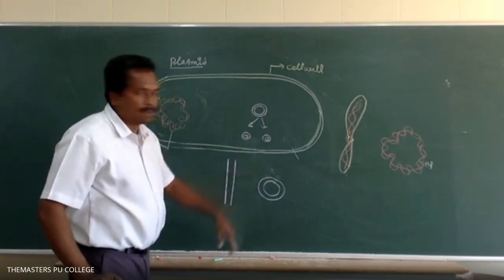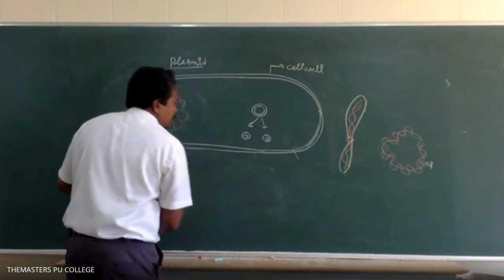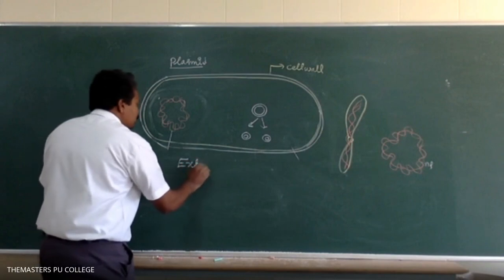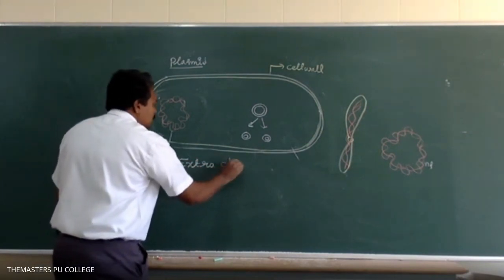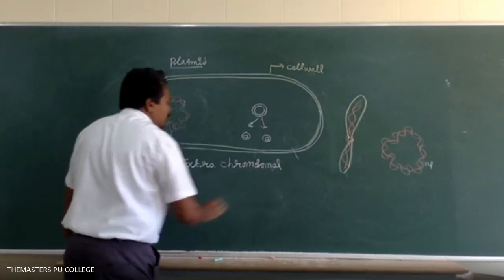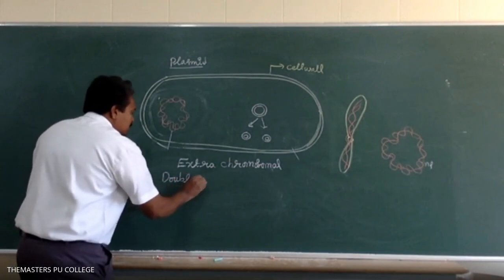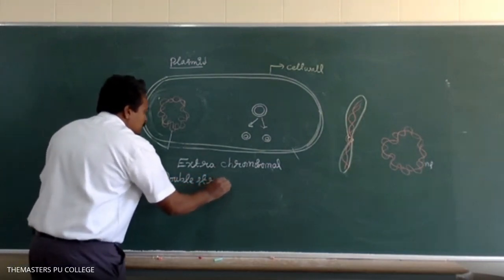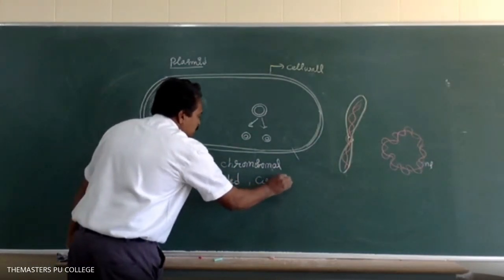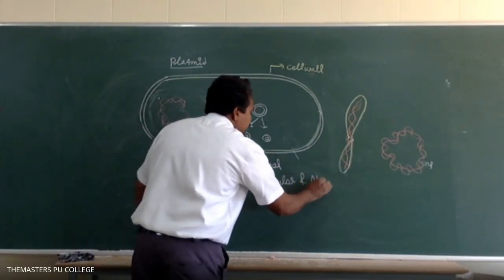And a plasmid we can also define as an extra chromosome, double-stranded, circular, and naked.